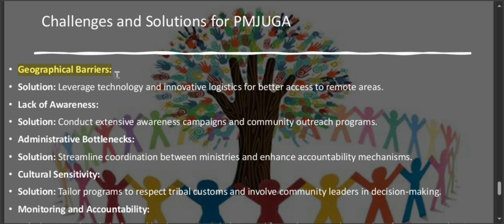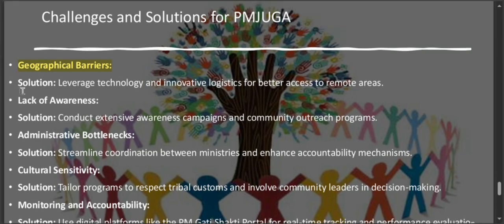To tackle this, we can leverage technology and innovative logistics. By using tools like drones for delivery or mobile apps for communication, we can ensure that help reaches these communities efficiently. So this is a solution, which is a technology oriented solution, we can say.